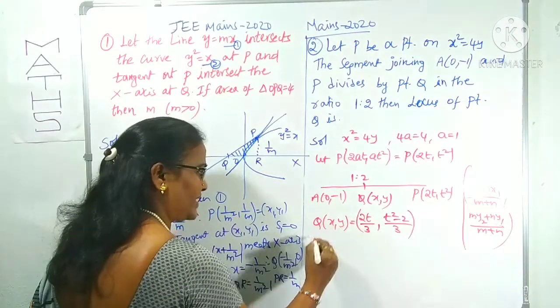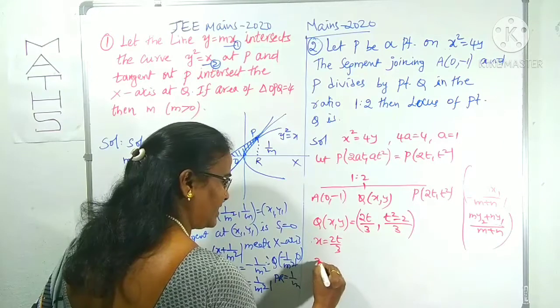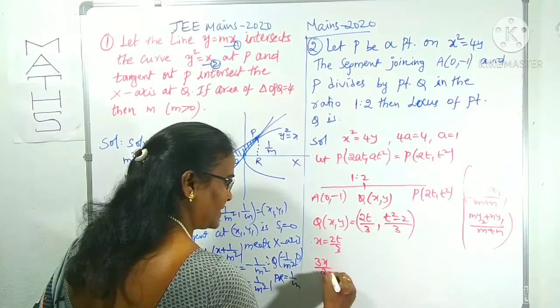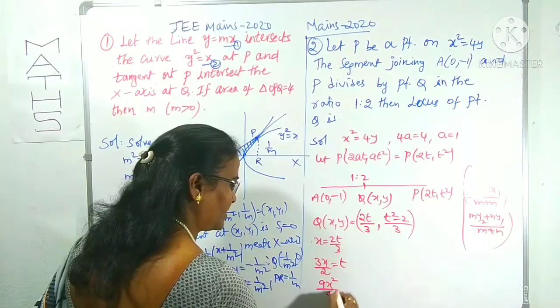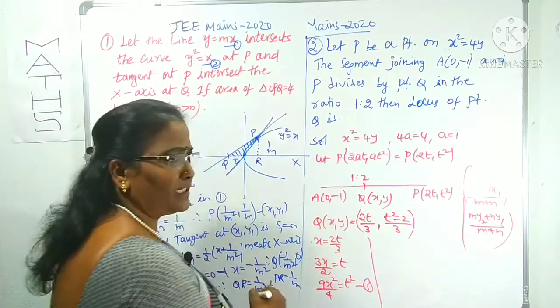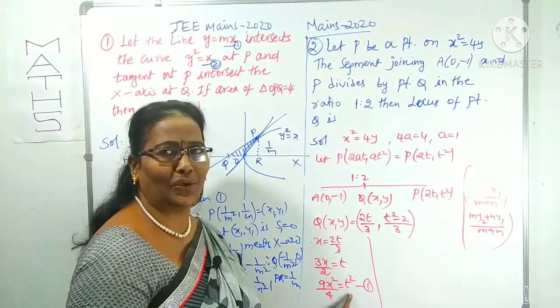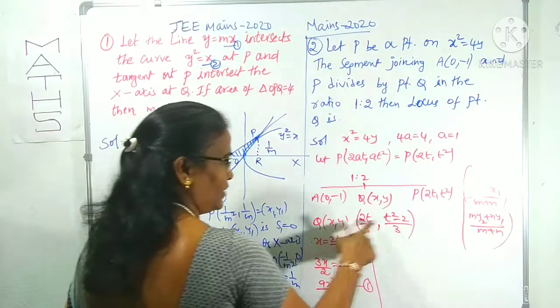We can equate x to x, y to y. That is x is equal to 2t by 3. From this you can clearly get 3x by 2 is equal to t. Squaring it, 9x square by 4 is equal to t square. Why am I squaring? To eliminate the t. Then only can we find the locus. Okay, now we can equate the y coordinate.